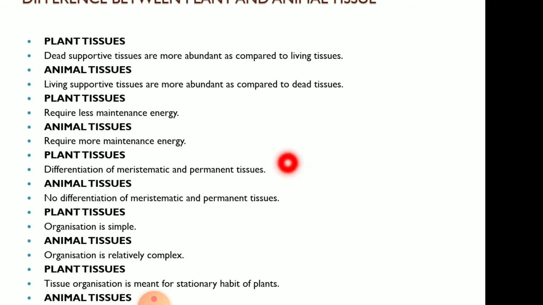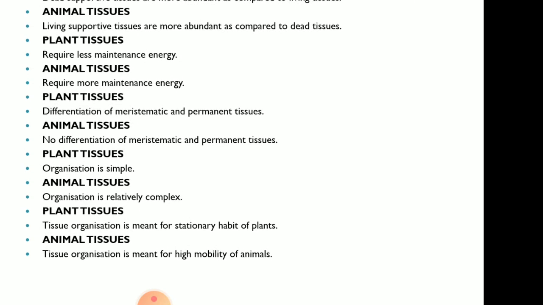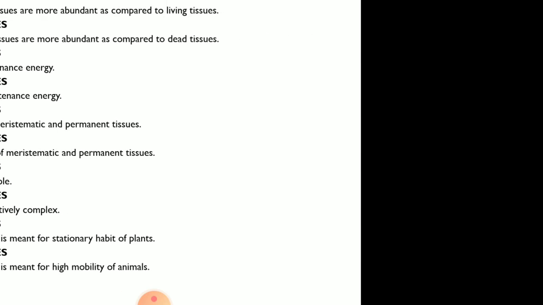Plant tissue organization is simple, and animal tissue organization is relatively complex. Plant tissue organization is meant for the stationary habit of plants. In animal tissue, because animals can move, they have the characteristic of mobility, so their organization is meant for high mobility of animals.